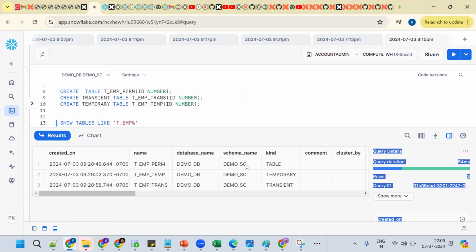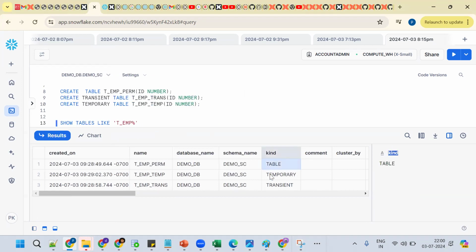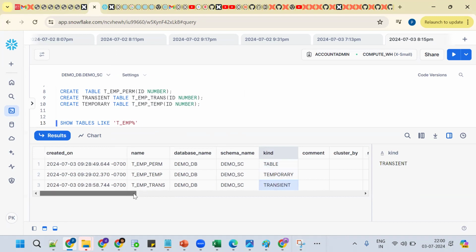Now go back, you see, what table is it? It's a permanent table, a transient table, and a temporary table. So by default, whenever you create any table, a permanent table gets created, unless you specify temporary or transient. Got the point?